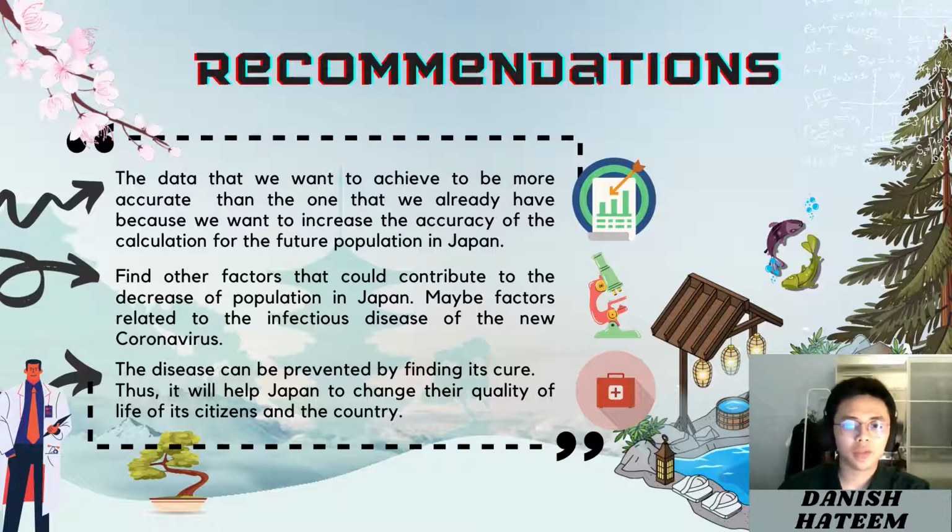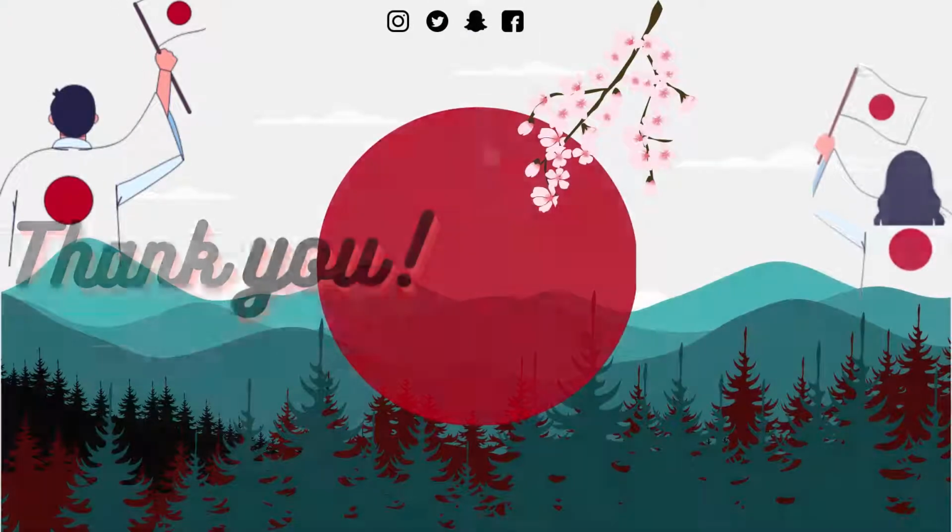Some of the factors that affect us today are infectious diseases, such as the coronavirus. Fortunately, the disease can be prevented by finding a true cure that can help control the growth of population in Japan. Once the disease has been fully banished, it could help to change the quality of life of its citizens and the country. That is all from us.